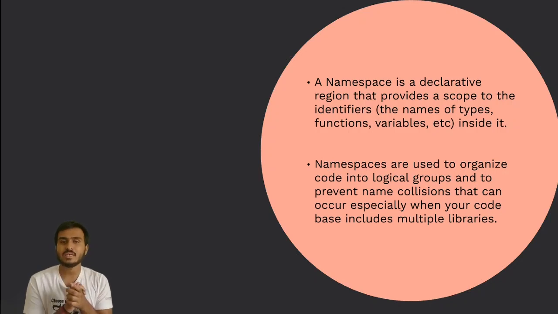We'll see what a namespace is in much more detail, and I'm also going to give you one real life example by which you will understand what exactly a namespace is and why exactly we need it. So a namespace will provide us a declarative region of scope for the identifiers which we declare inside it. Usually we use namespaces to organize the code into logical groups and to prevent name collision.